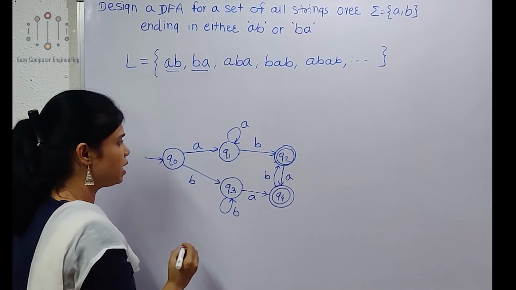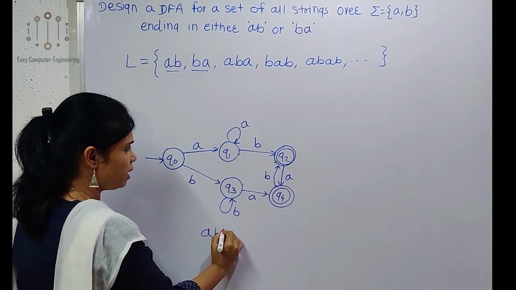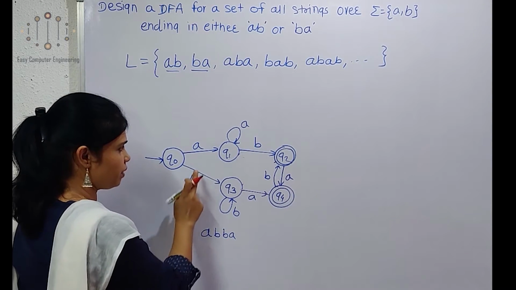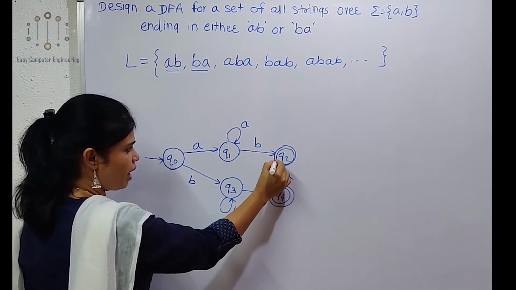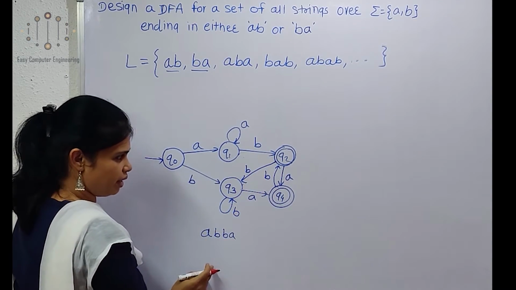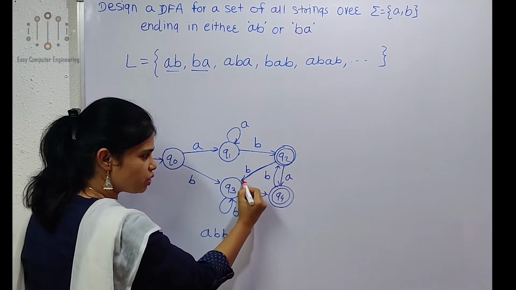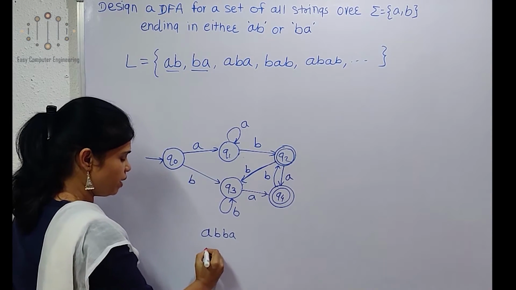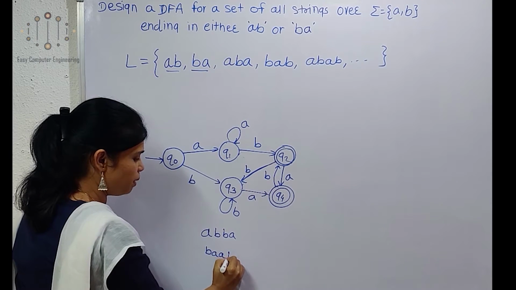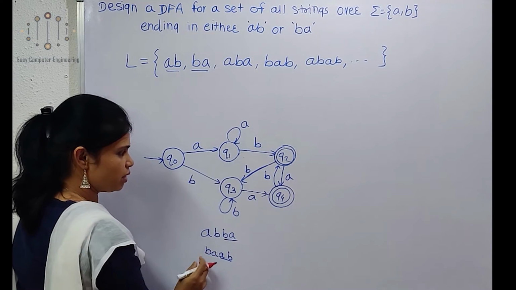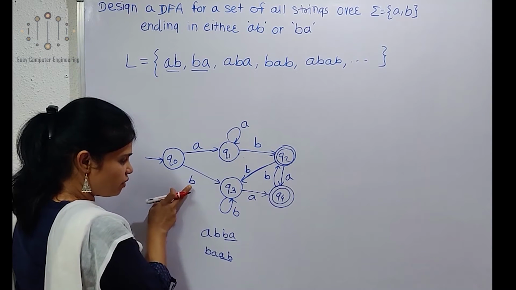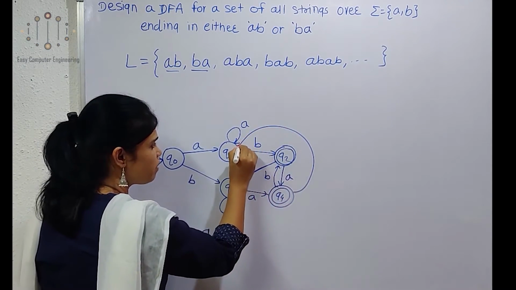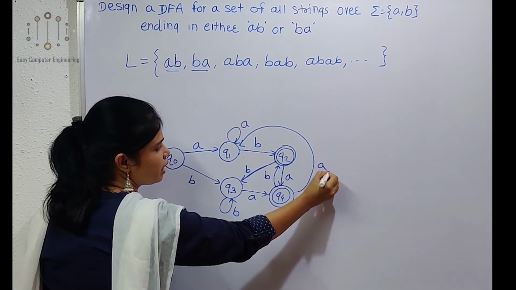Now if the string is AB and then BA, it starts with AB and ends with BA, so we can show this B transition from Q2 to Q3 like this. Same way, if my string is BAAB, it ends with AB but starts with BA, so we show it in this way, then AB.